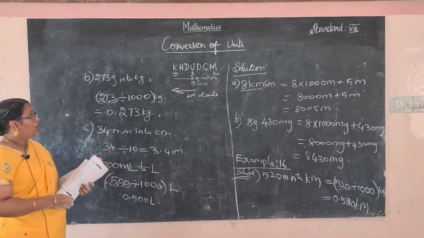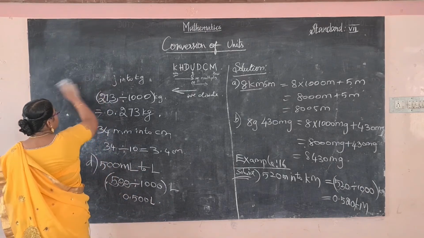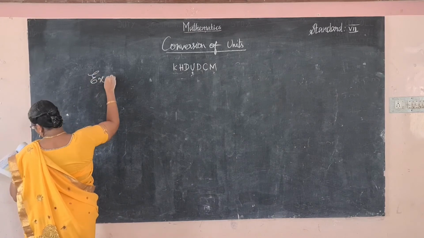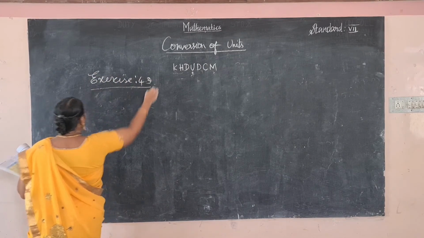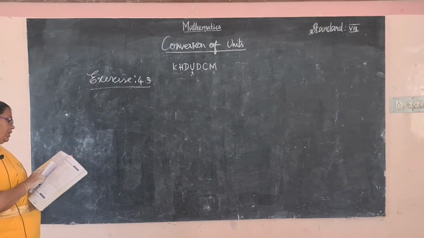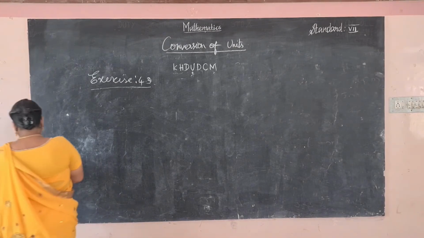Okay, I hope you understood this concept. Next we will move to the exercise problems. Exercise 4.3. Convert the units and fill in the blanks.